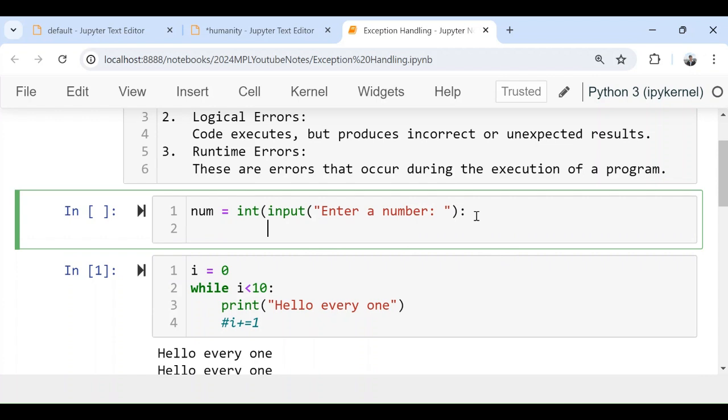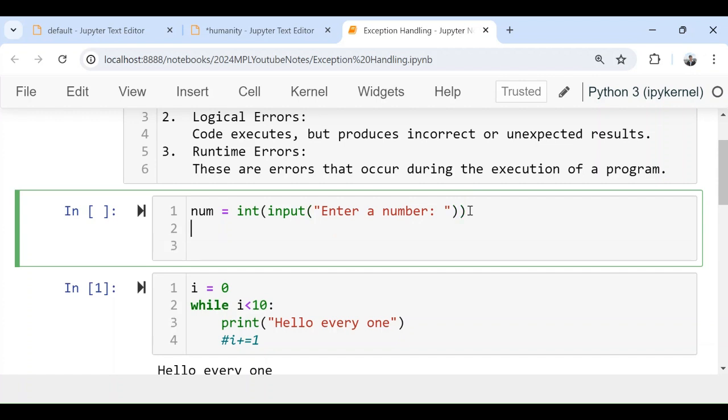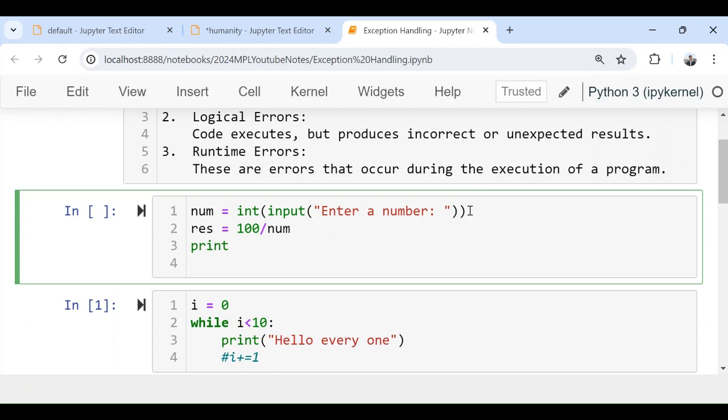For example, I'm getting a number, and after that I want to divide by this number. So I will say my result is equal to 100 divided by whatever number the user gave, and then finally I will print the result. I will say "the result is", and then I will just put the result here. So let us check how a runtime error is going to happen.